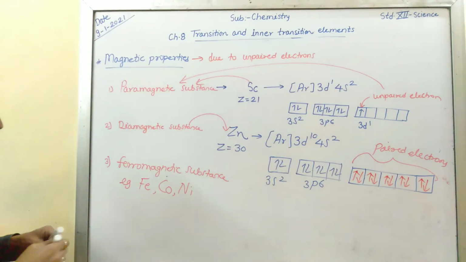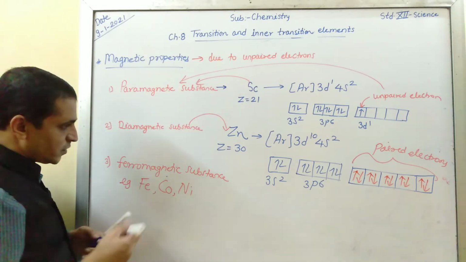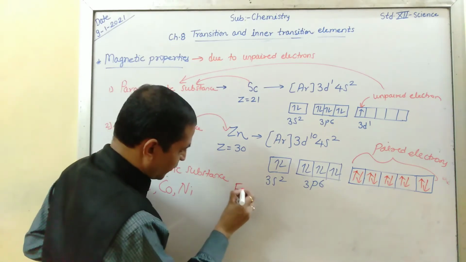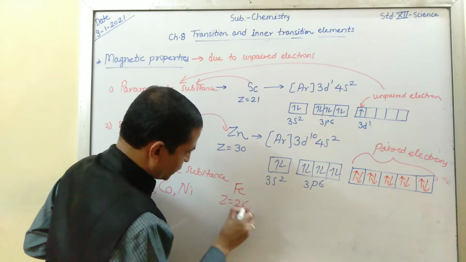Diamagnetic substance. Now come to ferromagnetic substance. Here we consider the example of Fe, atomic number 26.